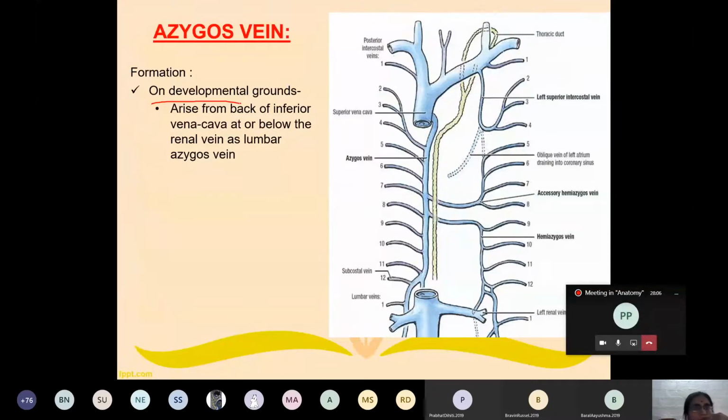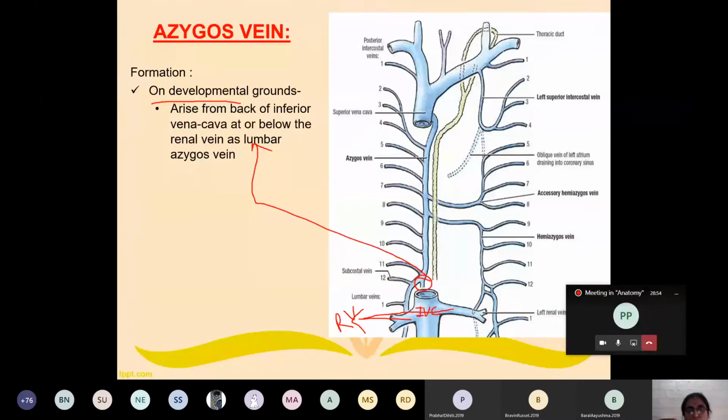The azygous vein may form as a continuation of the lumbar azygous vein, which arises from the back of the inferior vena cava at or below the level of the renal veins.